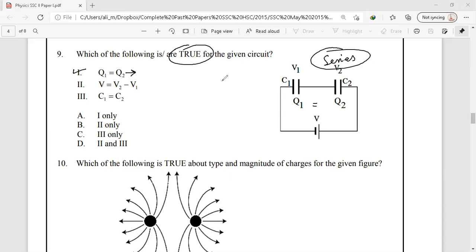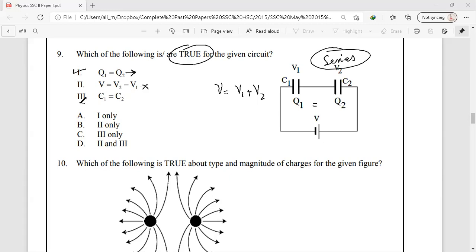Secondly, V total voltage is equal to the difference of the voltages at each capacitor. This is an incorrect statement. The characteristic of series combination is such that the total voltage is equal to the sum of the voltages at each component connected in series. So the second condition is incorrect.